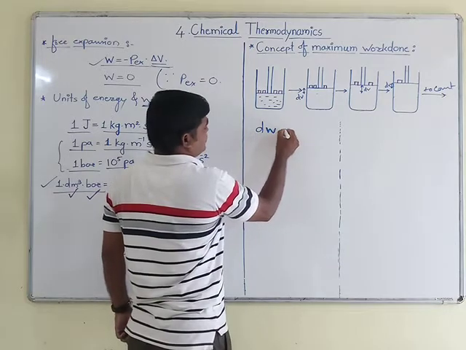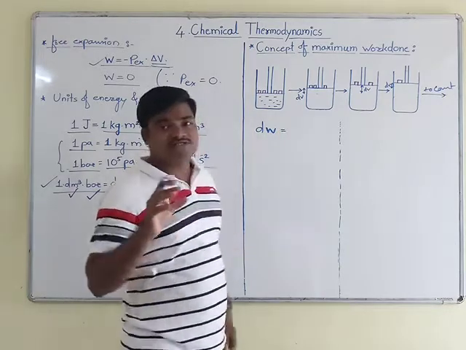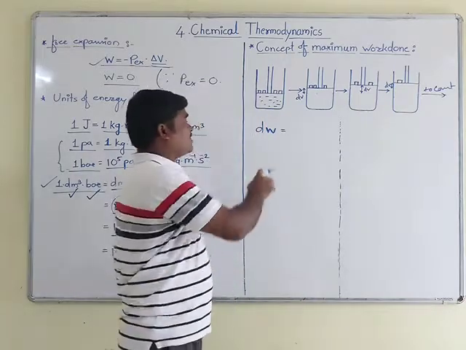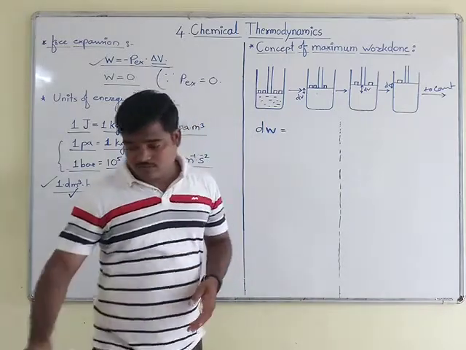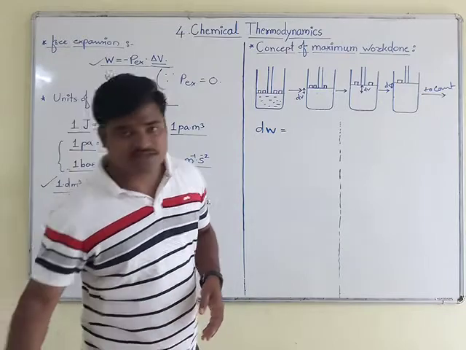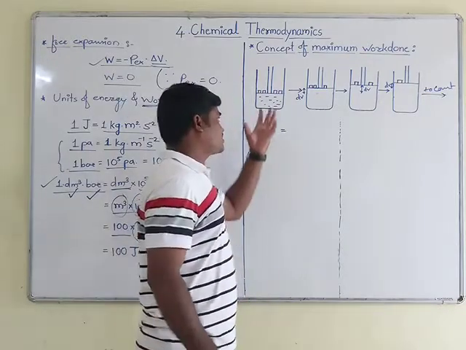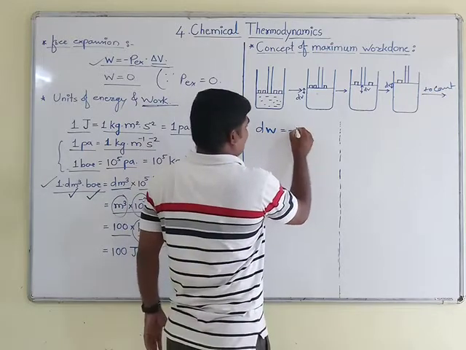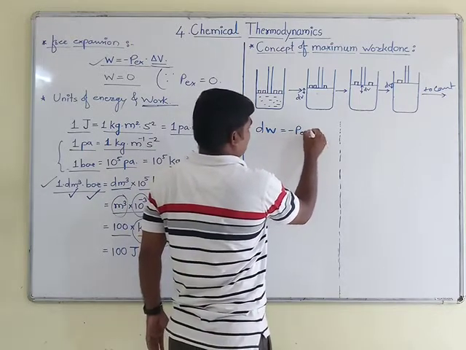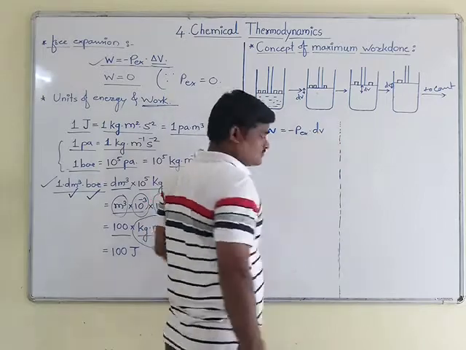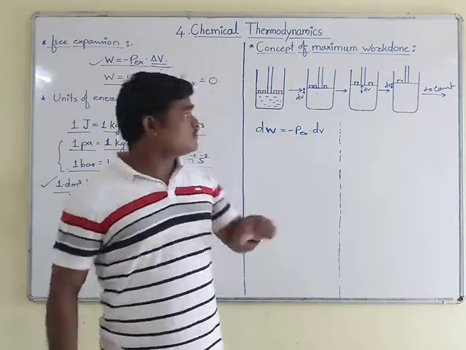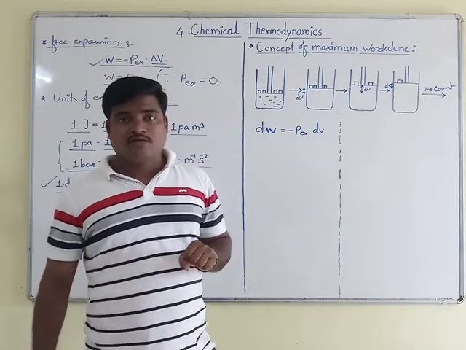This dW is nothing but the work done which is taking place in a very small amount. Therefore, the work done which is taking place, you can write with the small change in volume as dW is equal to minus Pex multiplied by dV. This is the small work done for a single step.